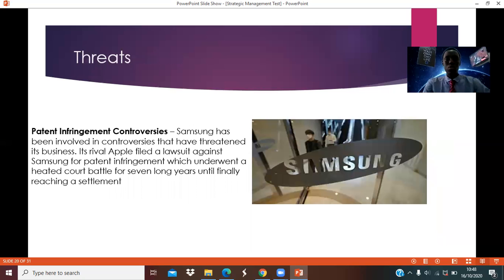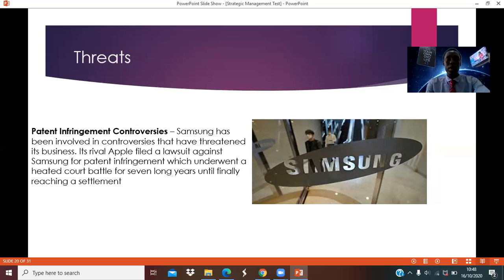So let's have a look at the threats, the last portion of the SWOT analysis. So we see the patent infringement controversy. Samsung has been involved in controversies that have threatened its business. Rivals such as Apple filed a lawsuit against Samsung for potential patent infringement.